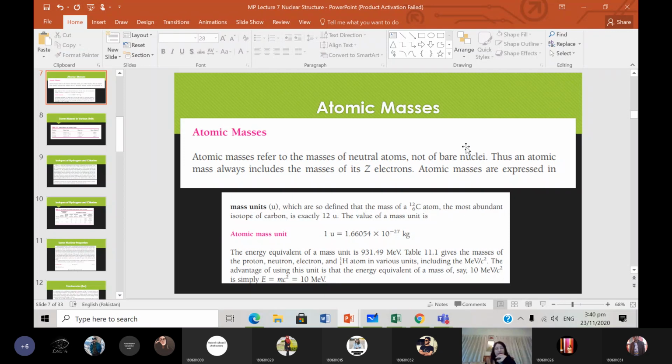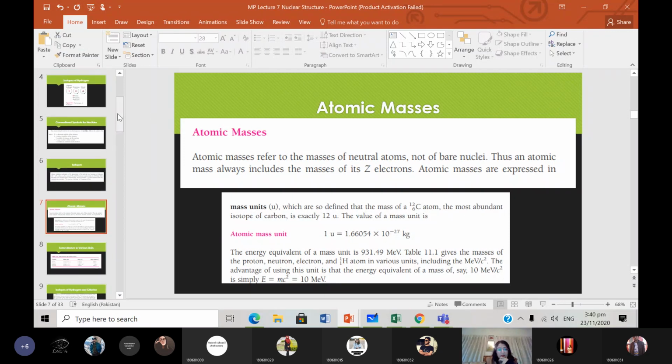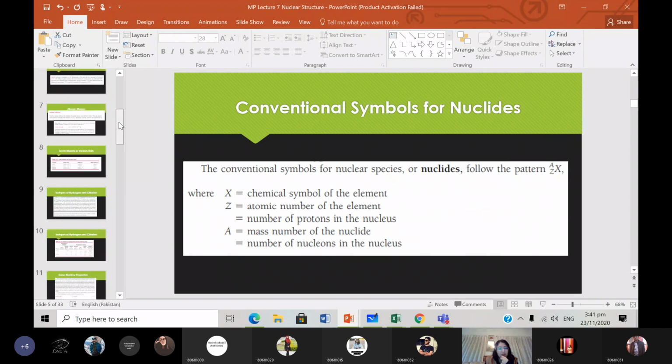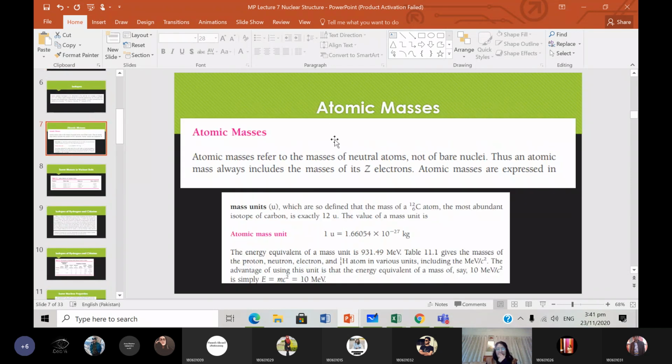Regarding atomic mass, what we said earlier was that the symbols we represented here, this A is the number of nucleons, number of neutrons plus number of protons. But over here, what we're doing now is talking about atomic masses, which is something slightly different, in that atomic mass will be the mass of the neutral atom as a whole.